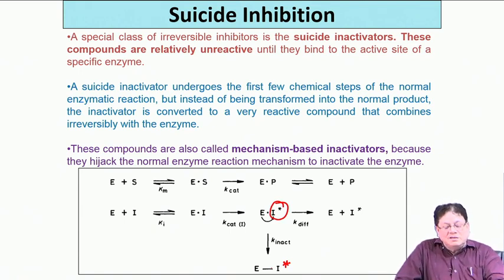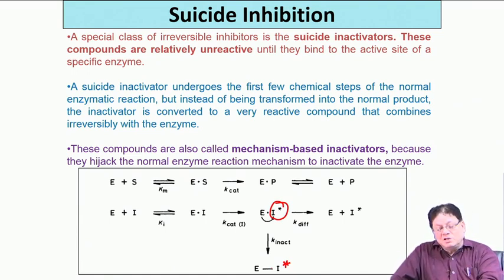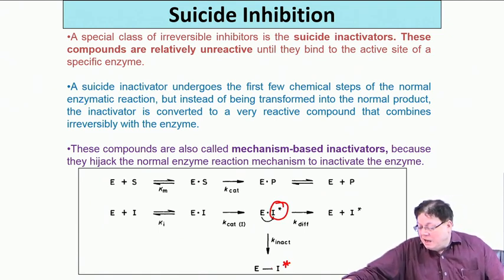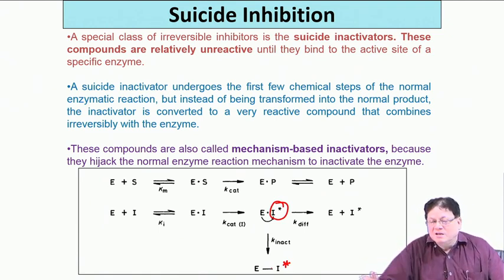The enzyme initially thinks that I is my friend, like the substrate. So the inhibitor goes and the enzyme embraces it with both arms, and then for friends we generally exchange words. Here the enzyme does the normal reaction, thinking it is a very friendly molecule, but unfortunately after the reaction this molecule becomes an enemy and finally kills the enzyme by forming a covalent bond. That is why the enzyme is as if committing suicide.